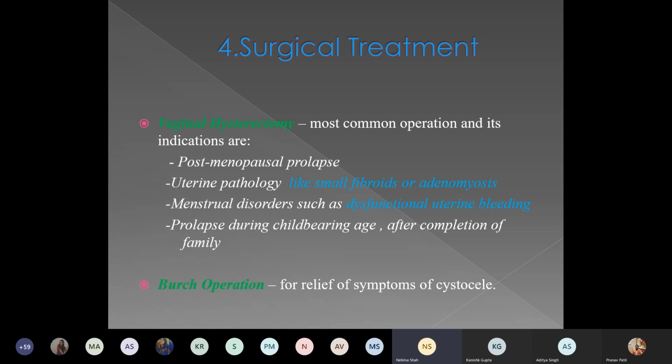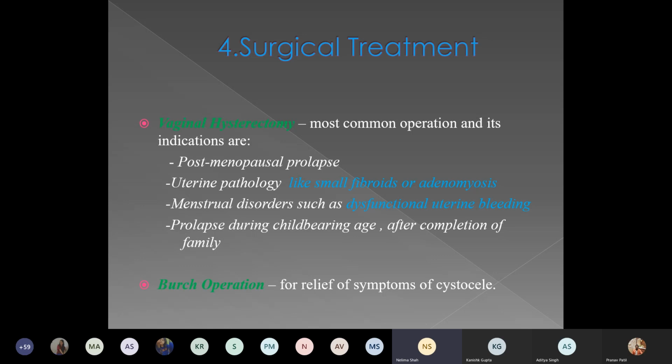If prolapse is occurring during childbearing age, after completion of family, then you can advise the hysterectomy. There are some other operations like Birch operation.